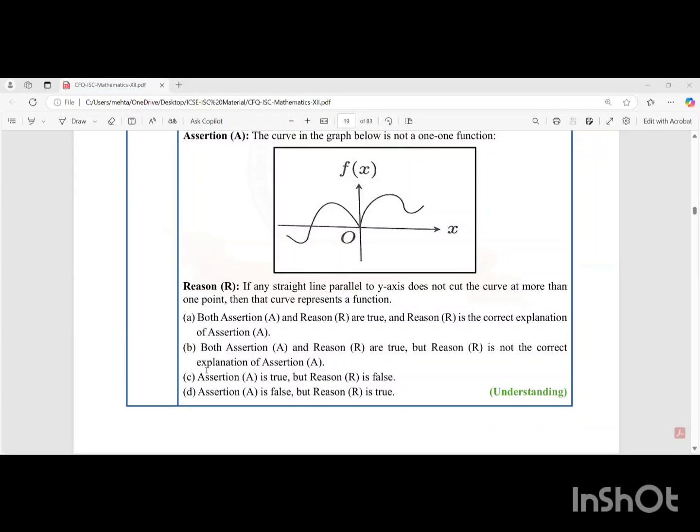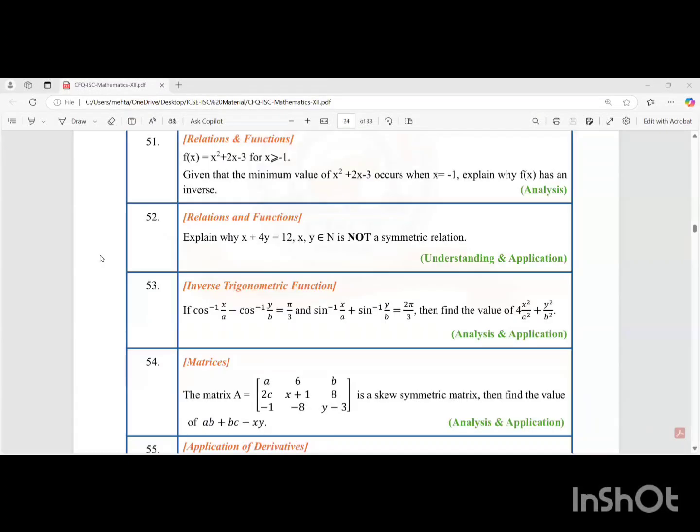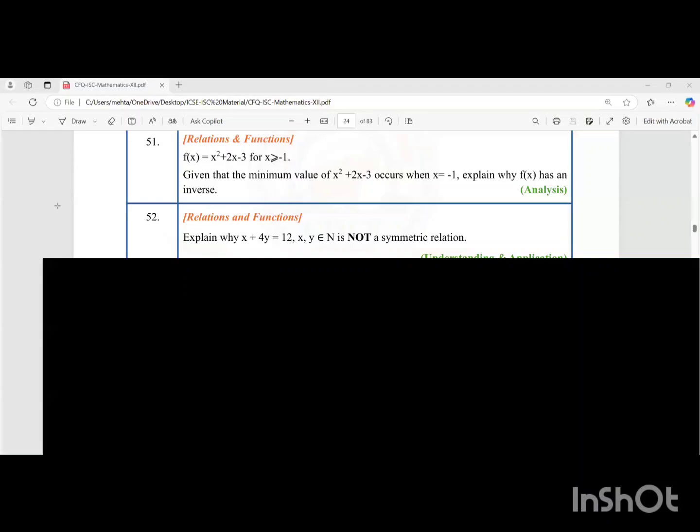Moving ahead to 51. 51 and 52 are the next in line. In 51, we have this function x squared plus 2x minus 3. We have to check whether inverse exists. When we say inverse exists, we have to prove it's 1-1 and onto. And given that the minimum value of x squared plus 2x minus 3 occurs when x is equal to minus 1, we have to explain why the inverse will exist.